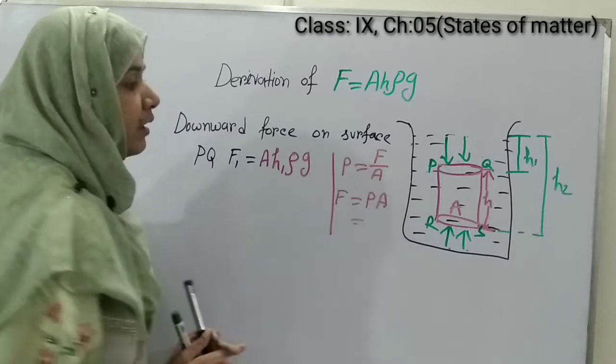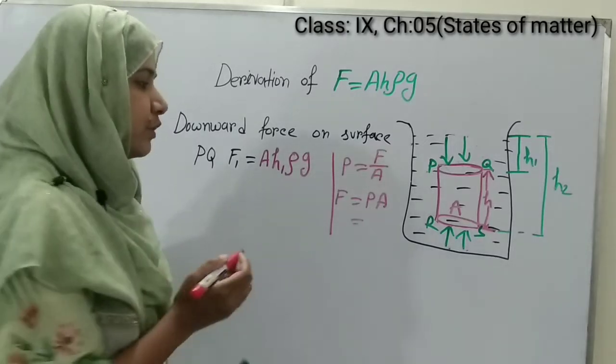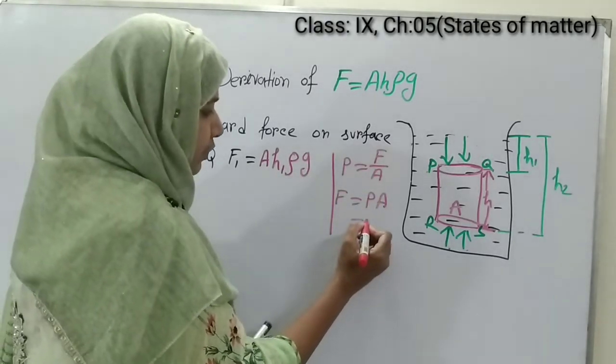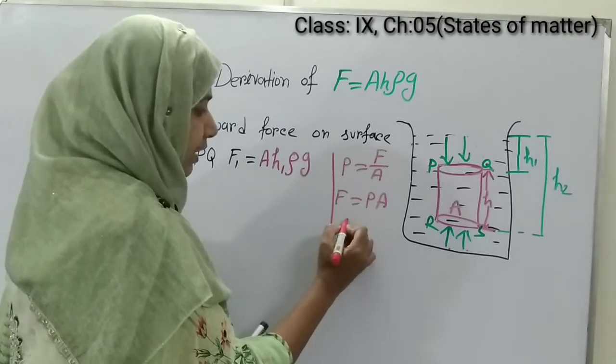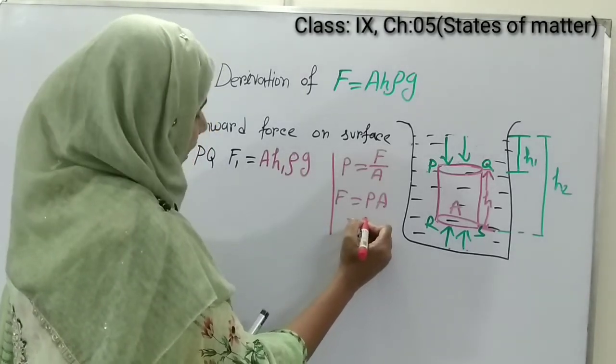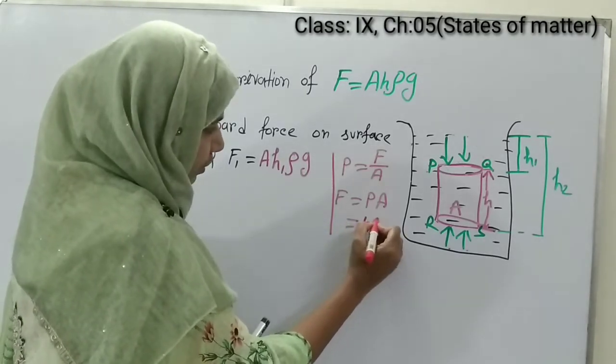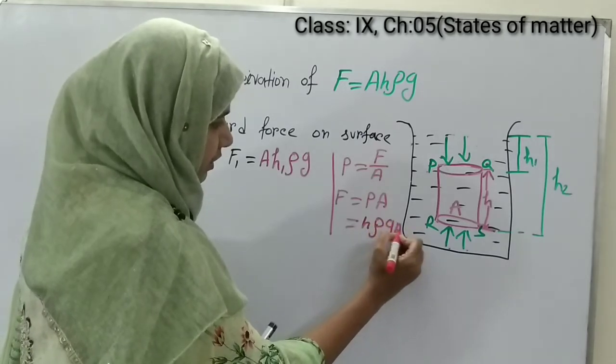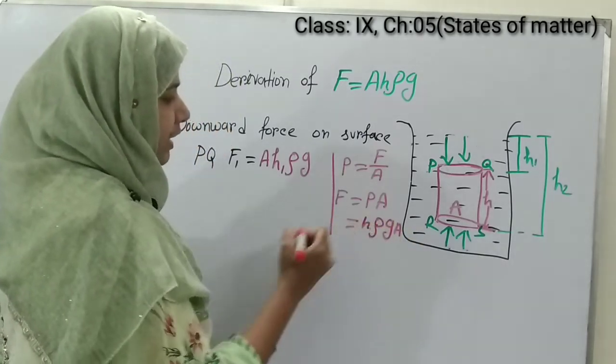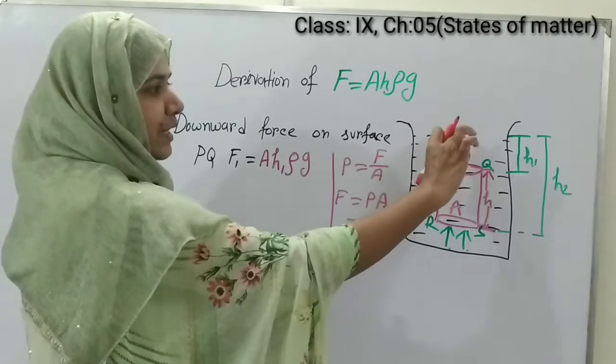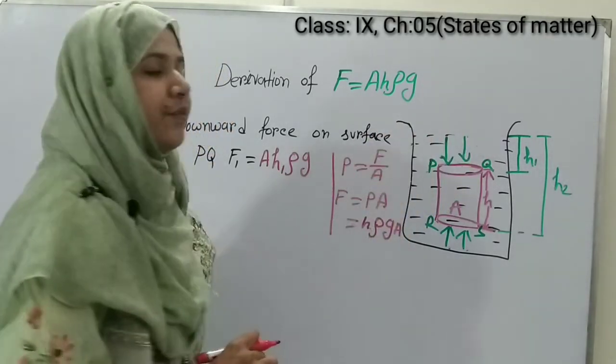And for a liquid substance, we also know that the pressure in a liquid is H rho g. So instead of H, we are using H1 because we are calculating the pressure at surface PQ.